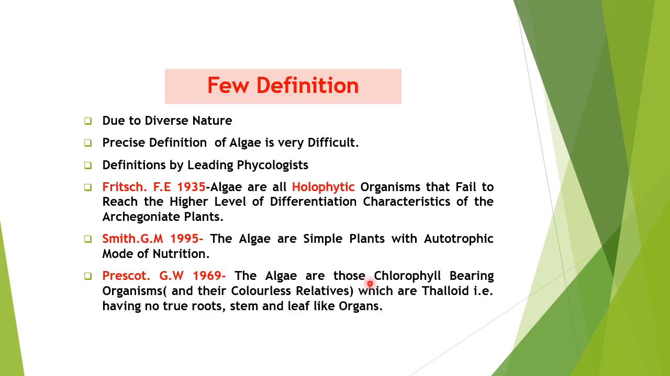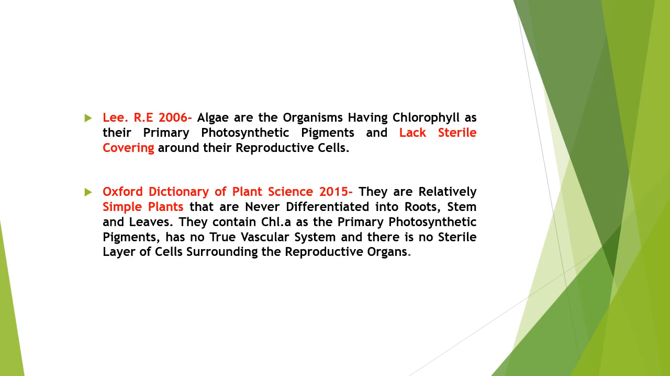Prescott suggested that chlorophyll-bearing organisms are there. Rest, they are simple, thalloid. They don't have differentiation of root, shoot, and leaves. The definition is given by Lee in 2006. Lee suggested that algae are the organisms having chlorophyll as their primary photosynthetic pigment and lack a sterile covering around their reproductive cells.